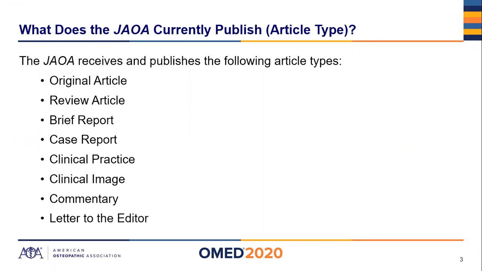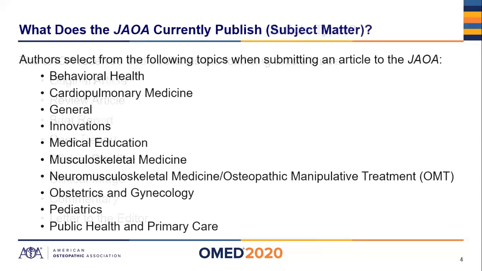Listed here are the article types that the JAOA receives and publishes: original article, review article, brief report, case report, clinical practice and clinical image, commentaries, and letters to the editor. And then subject matter. Here are the subject topics that you can consider submitting to when you submit your paper to the JAOA: behavioral health, cardiopulmonary medicine, general innovations, and so on, medical education, all the way down through pediatrics and public health and primary care.